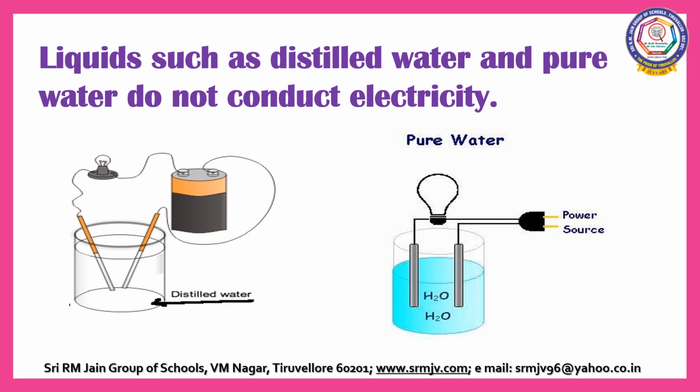Liquids such as distilled water and pure water do not conduct electricity because they do not have ions. The bulbs are not glowing because they are poor conductors of electricity.